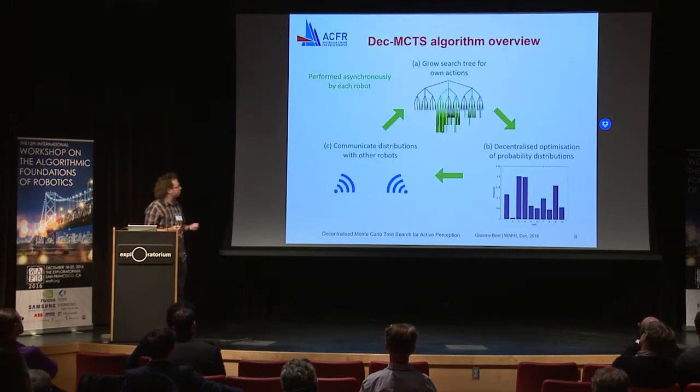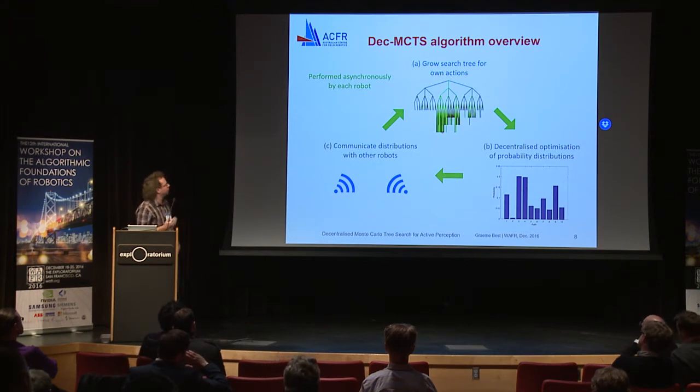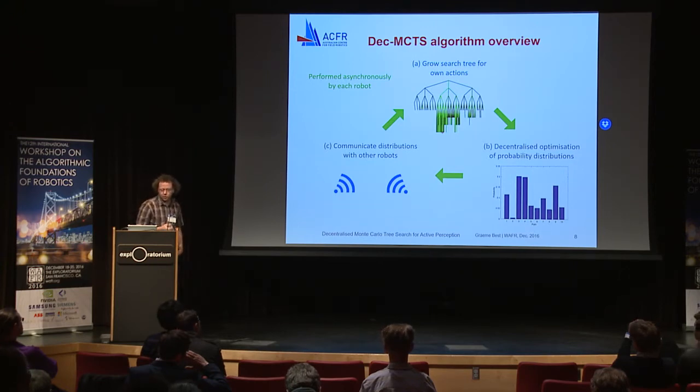Okay, so now we're going to try and solve this problem. What I'm presenting here is a new algorithm which we call Det MCTS, Decentralized Monte Carlo Tree Search. There are three main components here. This is what's happening on board one robot. To begin with, it's going to grow a search tree, shown up the top there, and it's a search tree over the actions for that single robot.